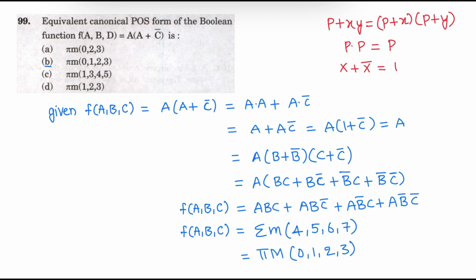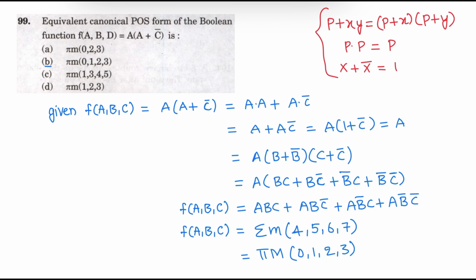Question number 99. The equivalent canonical POS form of Boolean function f of abcd is equal to a into a plus c bar is. So we know that in Boolean algebra, p plus xy can be written as p plus x into p plus y. P dot p can be written as p.